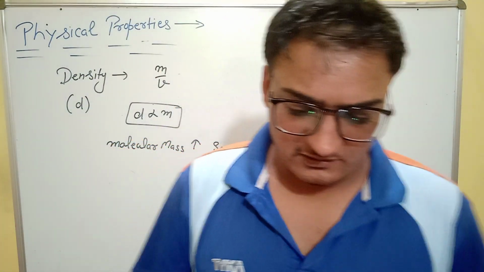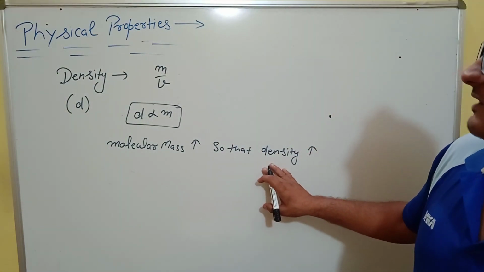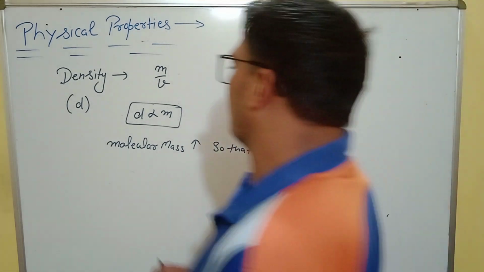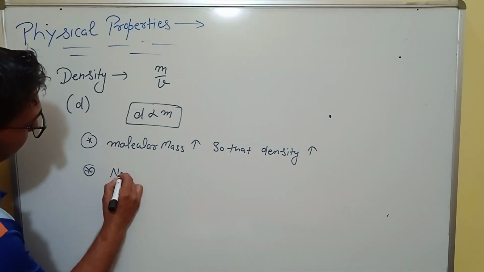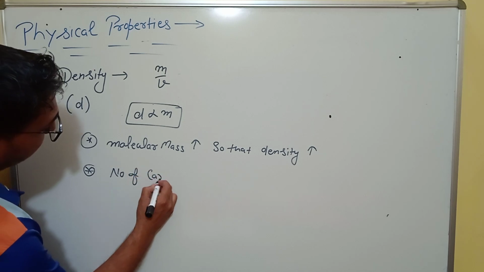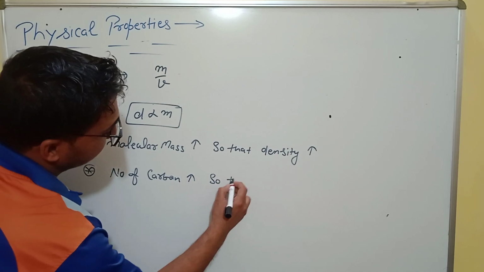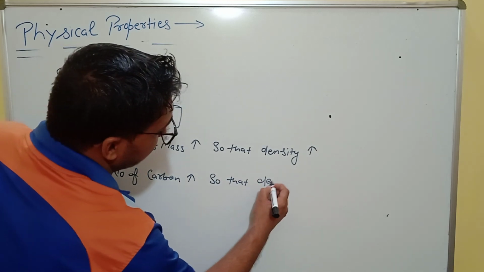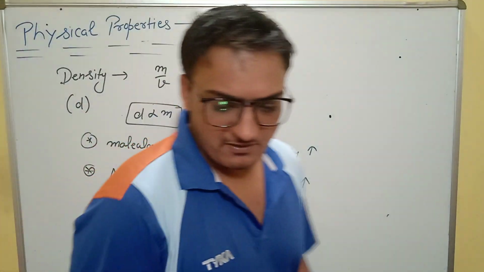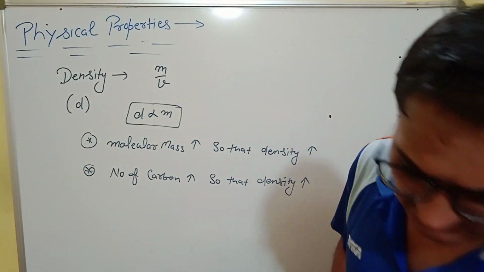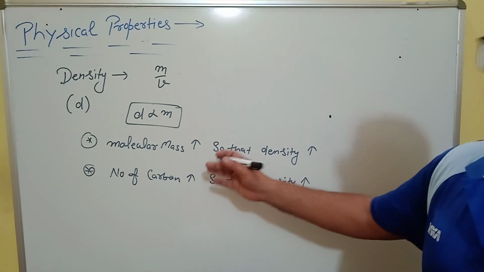In this compound, as the molecular mass increases, the density of the compound increases. In other words, as the number of carbon atoms increases, the density of the compound also increases.